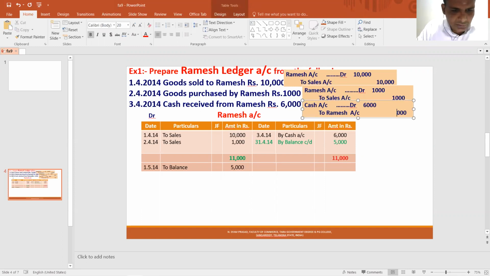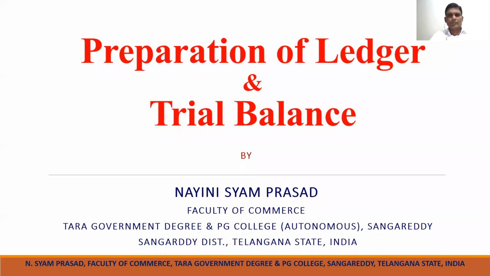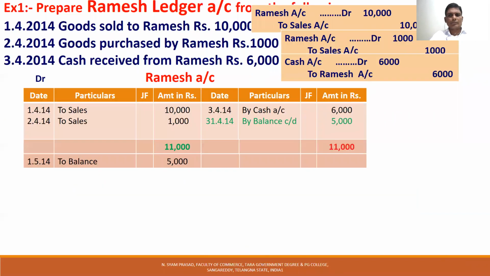Only 6,000 should be recorded. So cash account to Ramesh account, 6,000. So one time Ramesh account is credited with 6,000. Two times Ramesh account is debited, with 10,000 and 1,000.